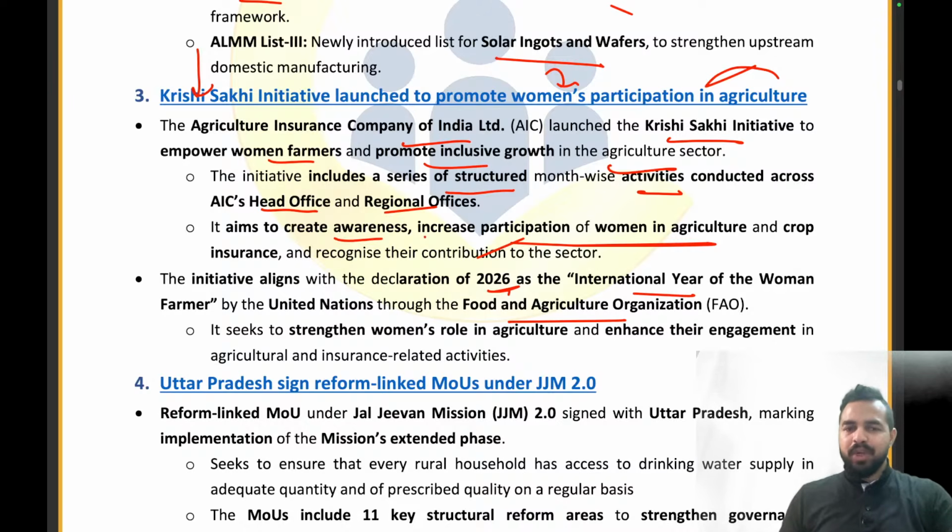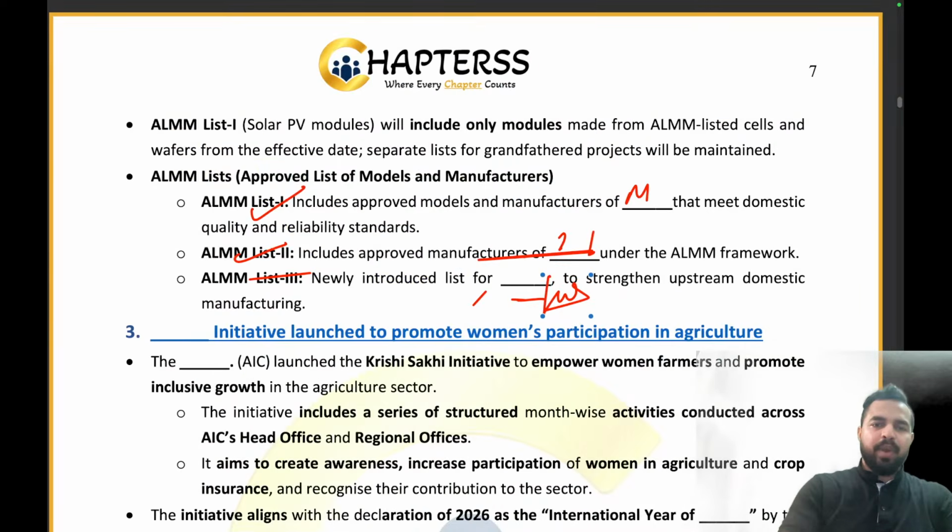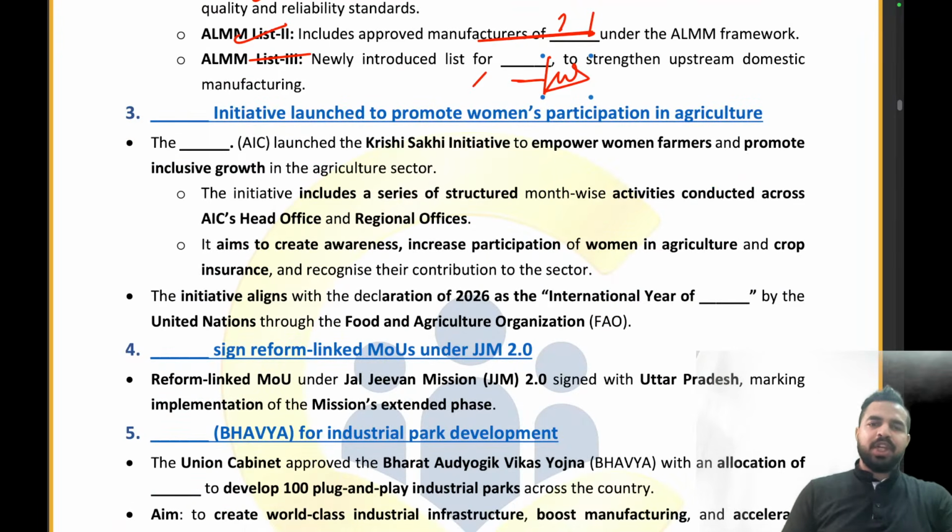So we are promoting the women farmers under the Krishi Sakhi initiative. Clear? 2026 is the International Year of the Women Farmers by the United Nations. Clear to all? Let's try to answer this question now. What is the name of the initiative which has been launched to promote women's participation in agriculture? That is Krishi Sakhi. Krishi Sakhi is the right answer.